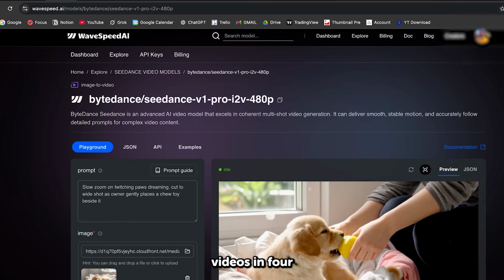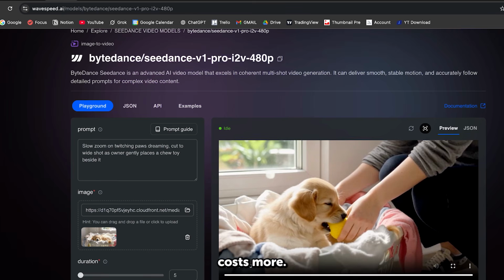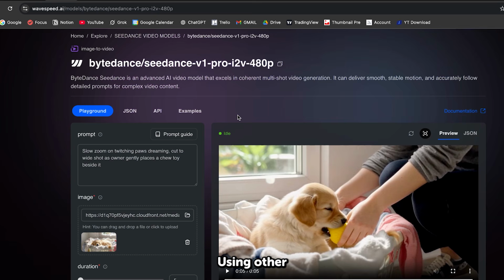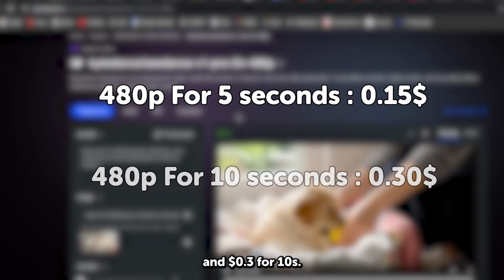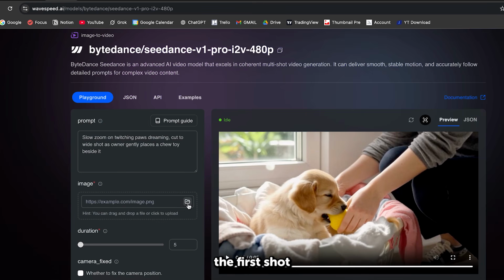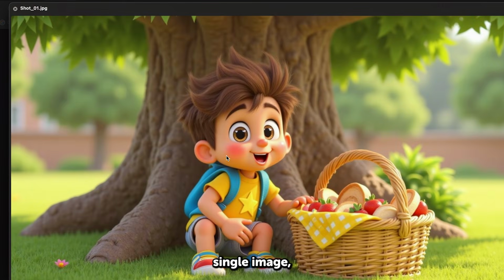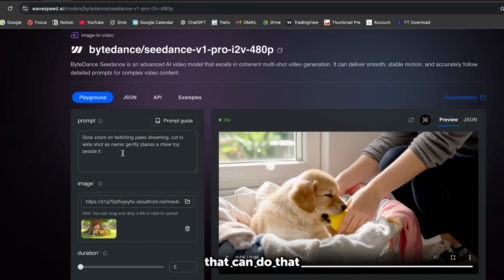Here, you can generate videos in 480p up to 1080p resolution. Of course, higher resolution costs more, but personally, I stick with 480p to save credits and upscale the video later using other AI tools if needed. Generating video at 480p will cost you $0.15 for 5 seconds and $0.30 for 10 seconds. Now I'm going to delete the placeholder image and upload the first shot of the animation I want to create. One thing I love about Seedance is that it lets you create multiple shots of animation from a single image, which is super powerful. And so far, there is no other AI model that can do that like Seedance does.